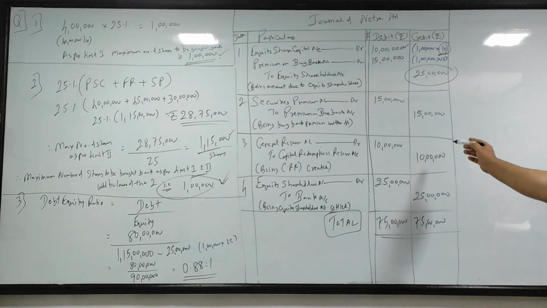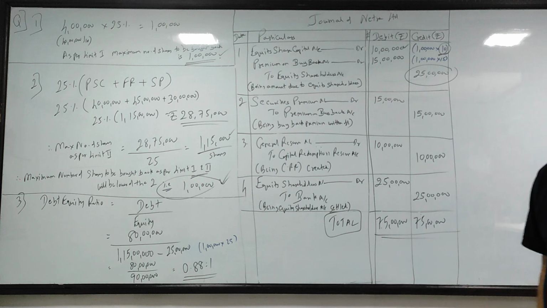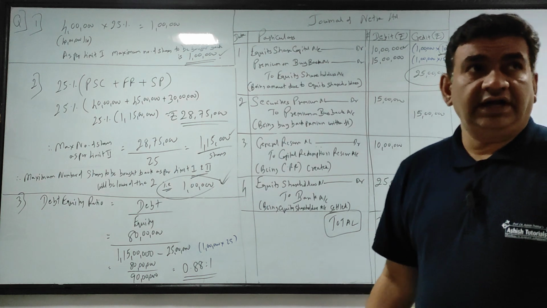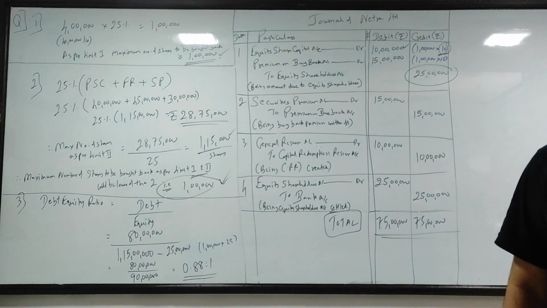Okay, 25 and 40, 50, 35, 50, yeah, 75 lakhs is the total. Got it, guys? So this was buyback. Hope the concept is clear.